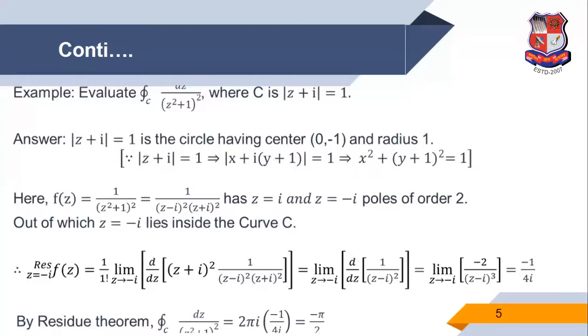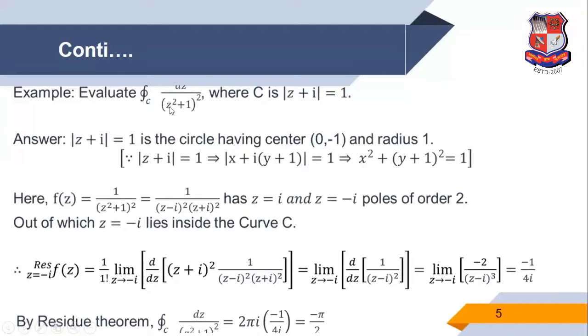Another way for finding the center and radius: |z plus i| is equal to 1 implies z is replaced with x plus i y. So |x plus i y plus i|, so |x plus i (y plus 1)| is equal to 1. And then we know the value of the modulus is the square root of the real part square plus the imaginary part square, equal to 1. Taking both sides square, we get x square plus (y plus 1) whole square is equal to 1. So this is the circle with the center (0, minus 1) and radius 1.